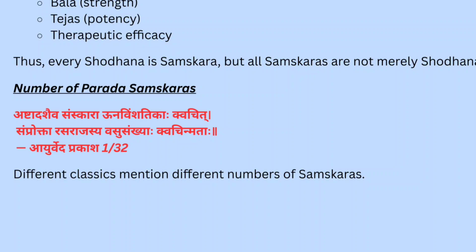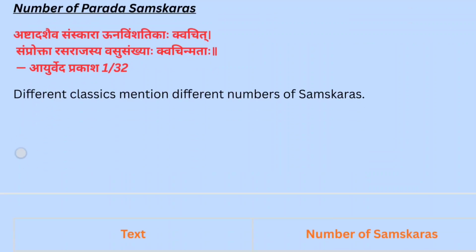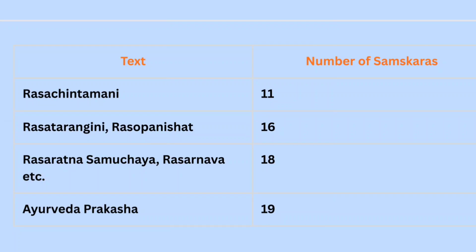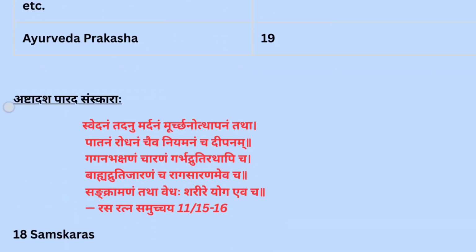Now we see here the number of Parad Samskara. Ashtadashaiva samskara unavimshatika kvachit samprokta rasarajasya vasusankhya kvachinmata. Different texts mention different numbers of samskaras, that is 11 samskaras, 16 samskaras, 18 samskaras, and Ayurveda Prakasha mentions 19 samskaras. But the most accepted system is 18 samskaras of Parad.